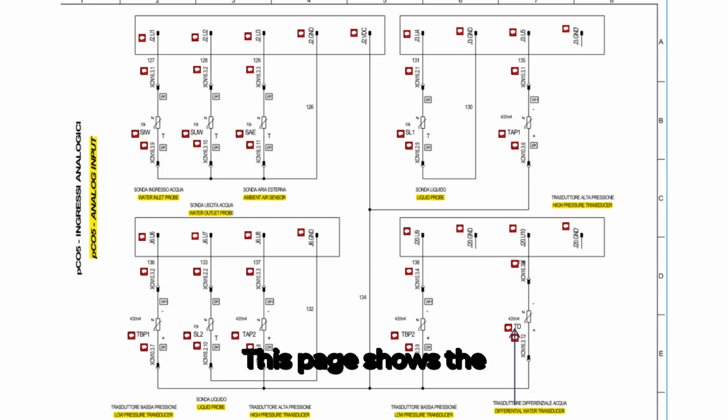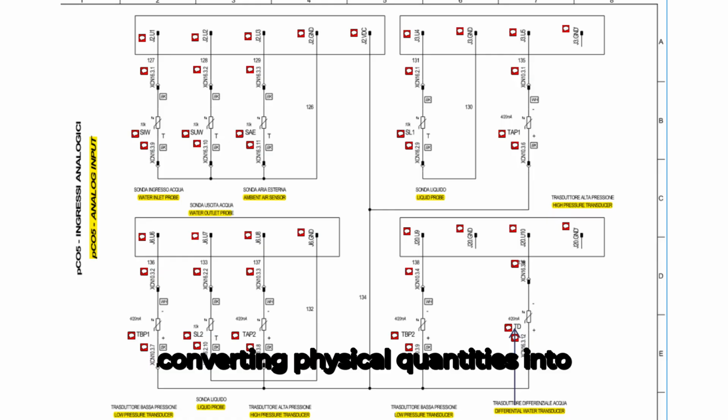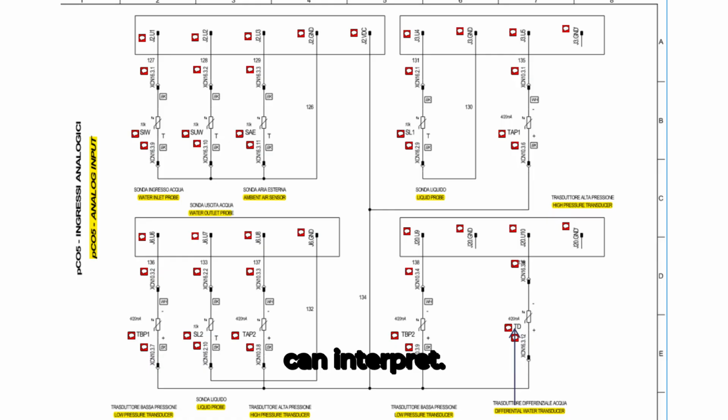This page shows the analog input connections to the Carel PC05 controller. Analog inputs are used for sensors that measure continuous variables such as temperature, pressure, or flow, converting physical quantities into electrical signals the controller can interpret.